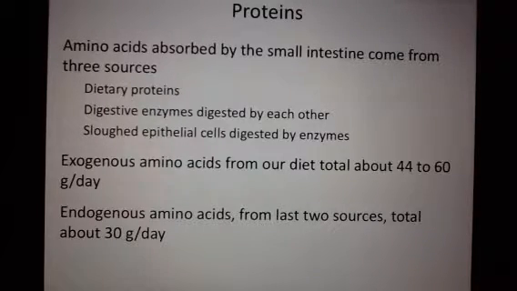So this is basically talking about that some of the enzymes that are used earlier in the digestive process are done being used. And so then the small intestine absorbs those enzymes as well. And they're proteins. And then the other source is epithelial cells that have sloughed off, and they are digested by enzymes as well. So this kind of gives you an example of about 44 to 60 grams per day is coming from our diet, and then the other 30 grams a day is coming from the other enzymes or other amino acids.